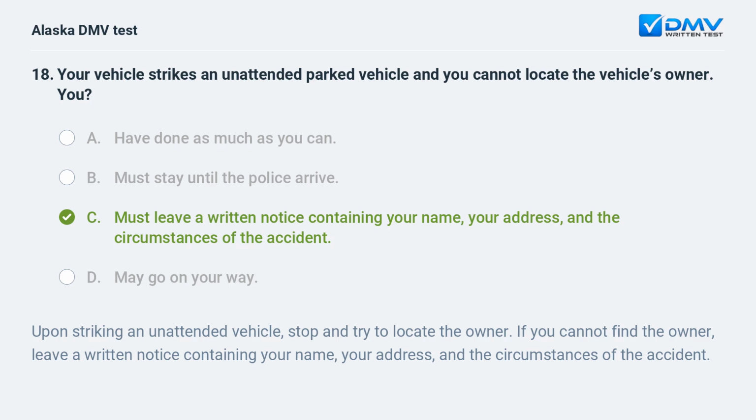C. Must leave a written notice containing your name, your address, and the circumstances of the accident. Upon striking an unattended vehicle, stop and try to locate the owner. If you cannot find the owner, leave a written notice containing your name, your address, and the circumstances of the accident.